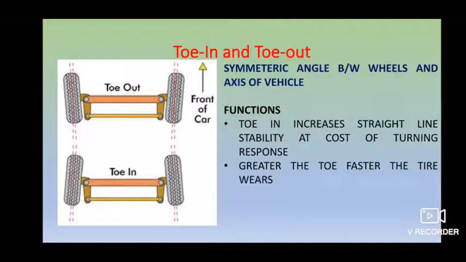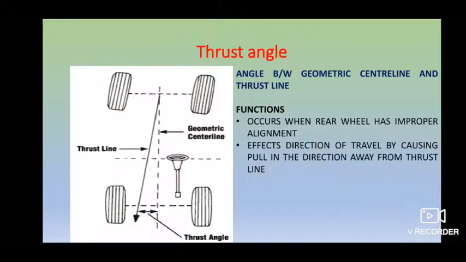Okay, this is about your toe-in and toe-out. And next is another one, the thrust angle. This is the angle between your geometric center line and the thrust line, which is visible at the center. The thrust angle problem occurs when your rear wheel has improper alignment. If there is no proper alignment, then this kind of problem will arise, affecting the direction of travel by causing a pull in the direction away from your thrust line. Okay, this is about your thrust angle.